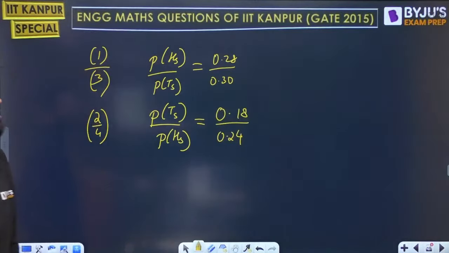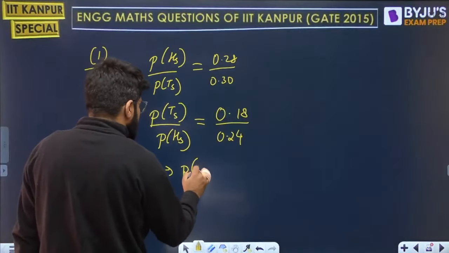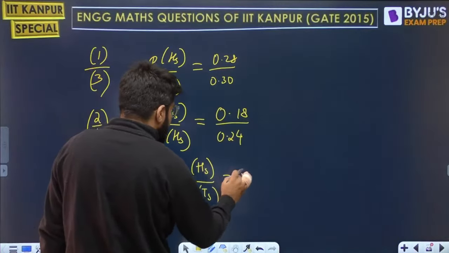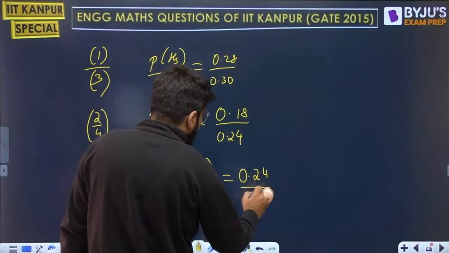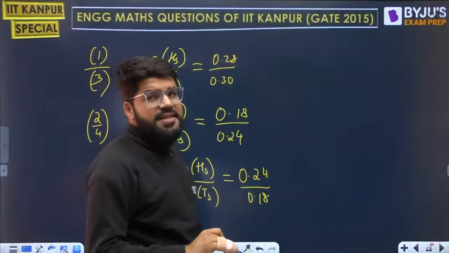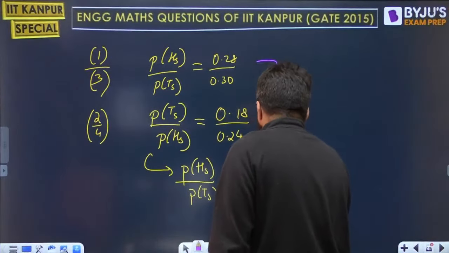Now if I take the reciprocal, P(HS) upon P(TS) will be 0.24 divided by 0.18, which is greater than 1. The above one is less than 1. So they don't match.